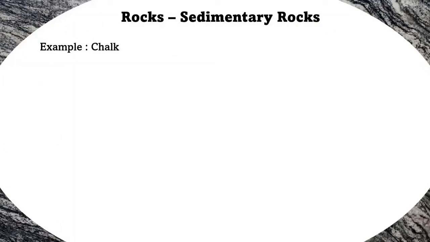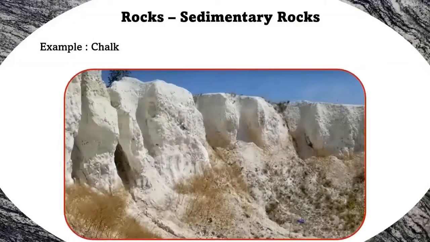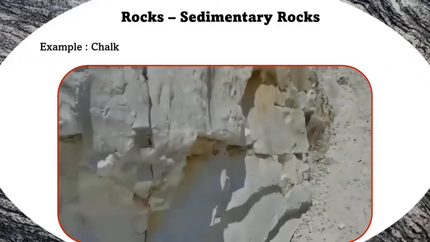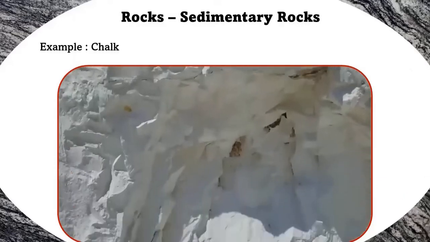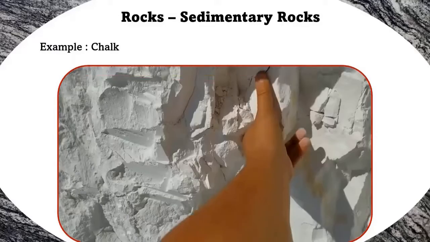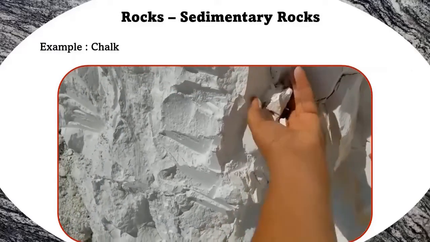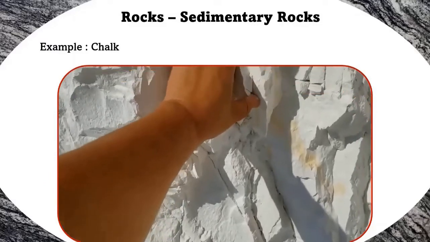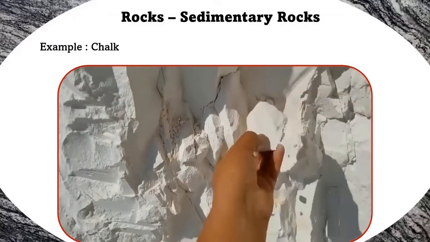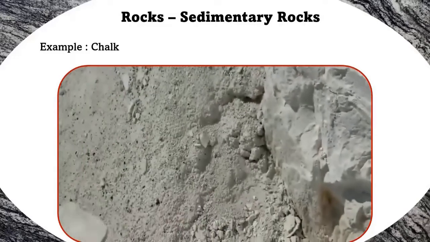In sedimentary rock, we're going to see chalk. Chalk is an extremely soft sedimentary rock that forms under the sea due to the gradual accumulation of plates of calcite and a very small amount of clay and silt. It is a form of limestone composed of the mineral calcite and originally formed deep under the sea.